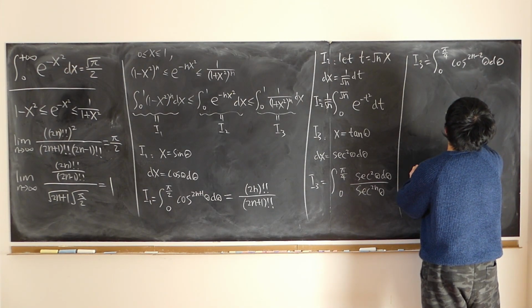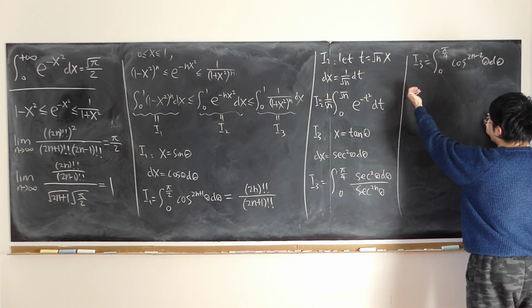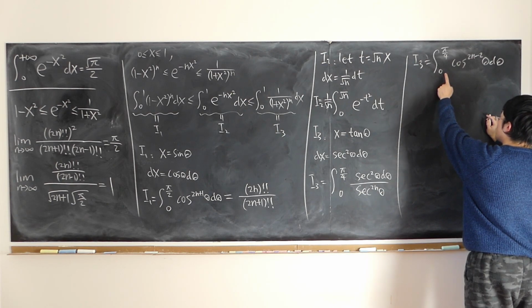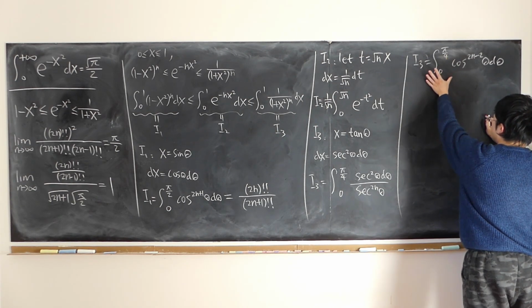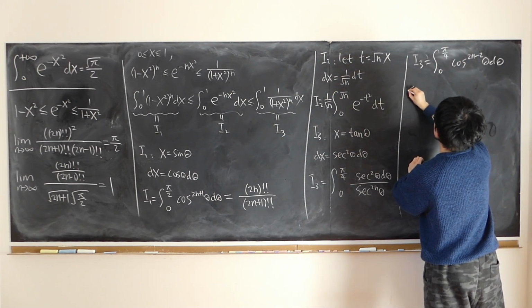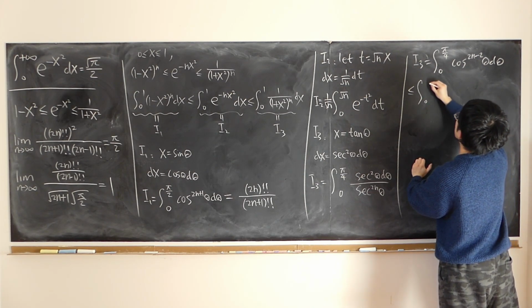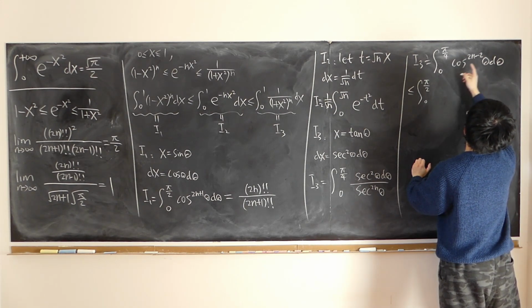Also, because cosine over the interval from 0 to half pi is always non-negative, if I stretch this interval all the way up to half pi, this whole integral should be bigger. So it is less than or equal to the integral from 0 all the way up to half pi of the same integrand.